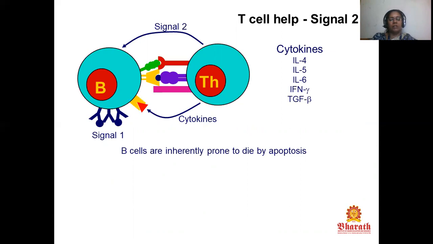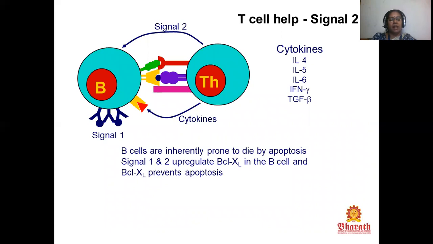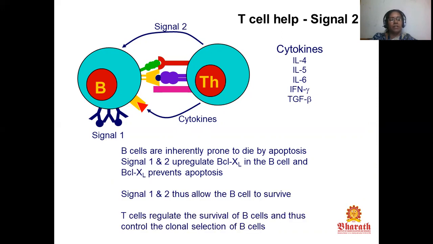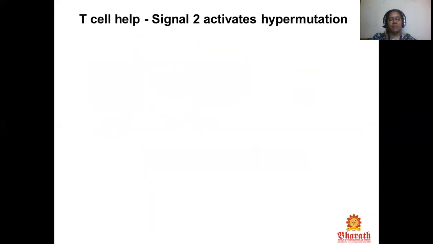The B cells are inherently prone to die by apoptosis. Signals 1 and 2 upregulate BCL-XL in the B cell, and BCL-XL prevents apoptosis. Signals 1 and 2 thus allow the B cell to survive. The T cell regulates the survival of B cells and thus controls the clonal selection of B cells.